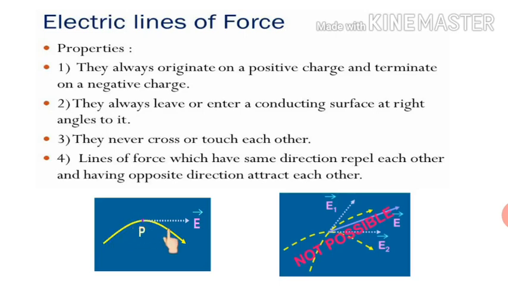This is the electric field line at this point, like P. At point P, if you draw the tangent, this tangent will give you what? The direction of the electric field. So these were the properties of electric lines of force.